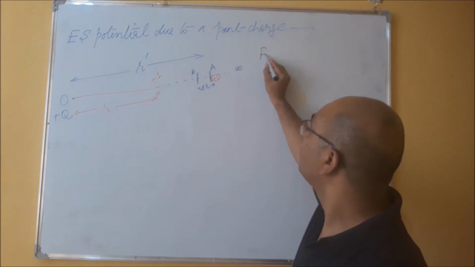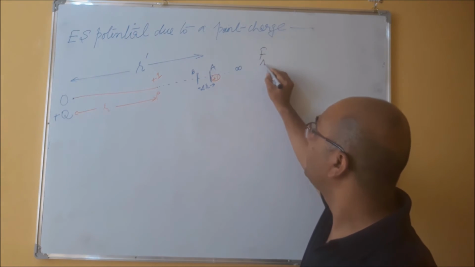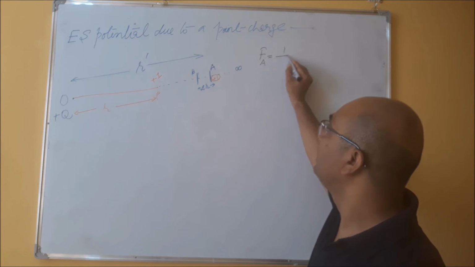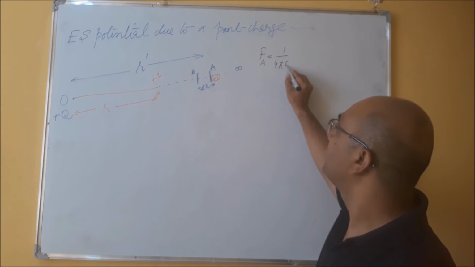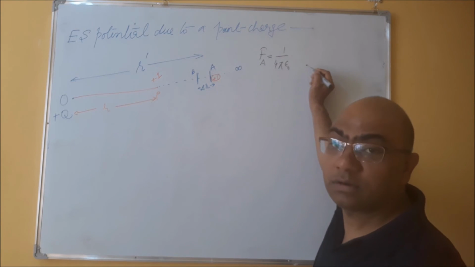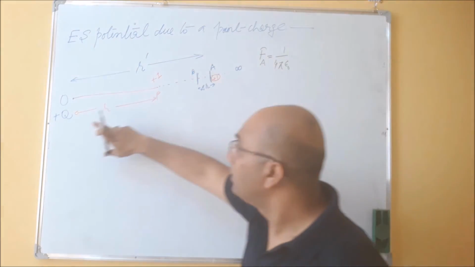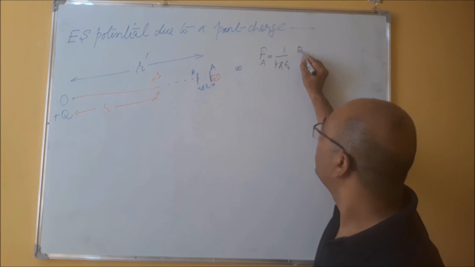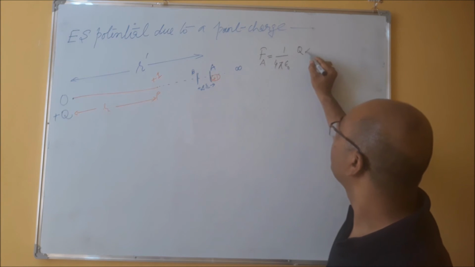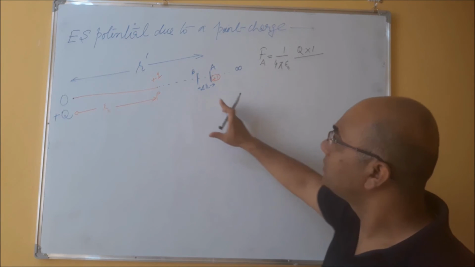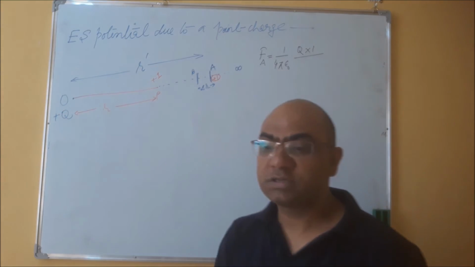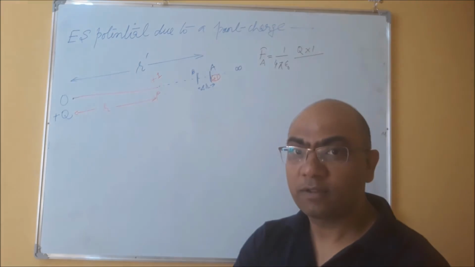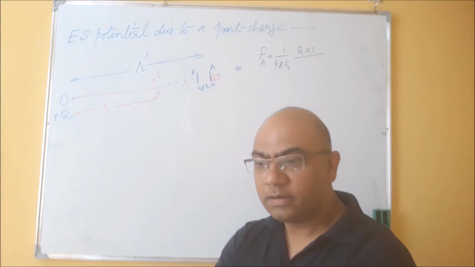The force on the charge particle when it is at point A will be 1 upon 4 pi epsilon naught, Q1 Q2 upon this distance. What is this distance? R dash.